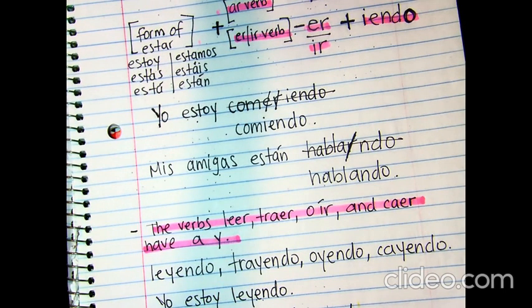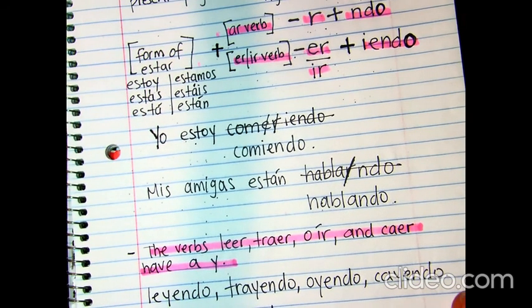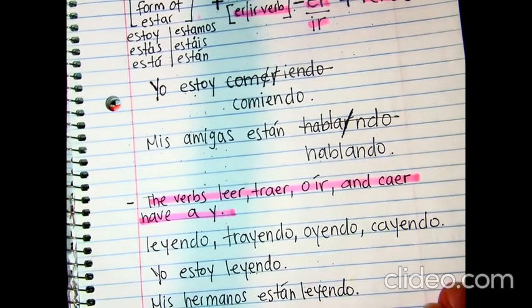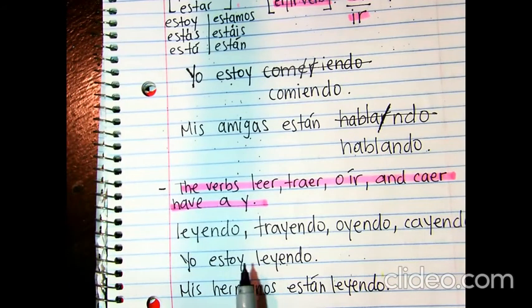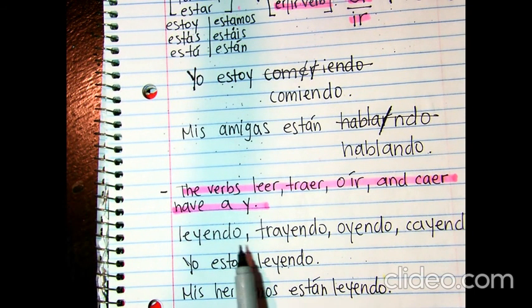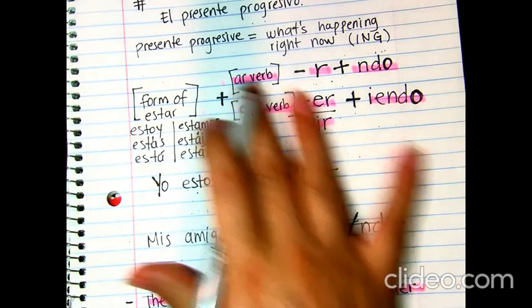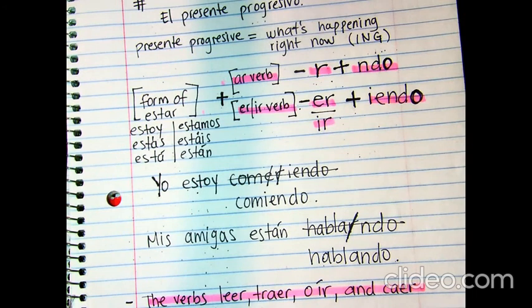So, we're going to work with many different verbs, okay? The only ones that are kind of not irregular, because the Y pronunciation is almost the same as the I, but the writing changes, okay? So this form works for all the regular verbs, okay? Muy bien, chicos.